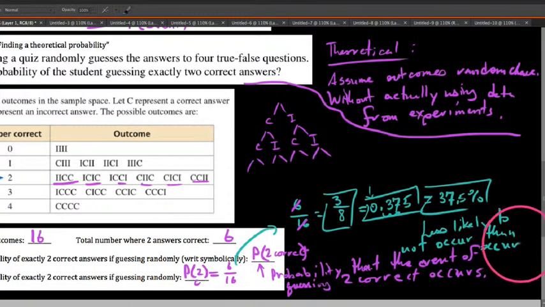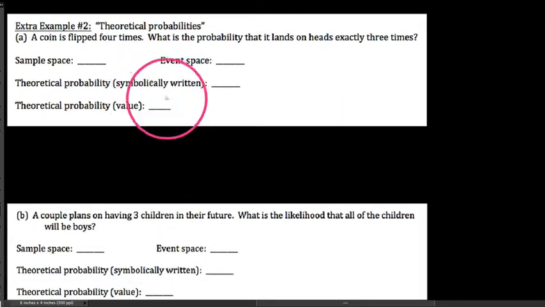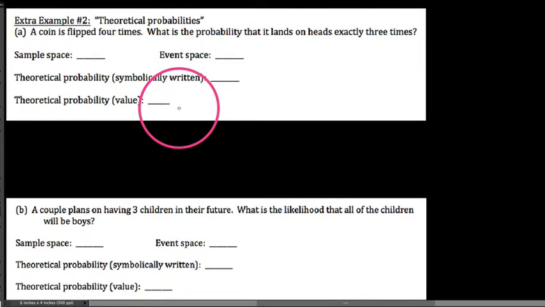Okay? So what I want you to do now is give this a shot, these theoretical probabilities here, these next two thought experiments, and see what you get. So read through this first one here. A coin is flipped 4 times. What's the probability that it lands on heads exactly 3 times? So go ahead and give this a shot. What do you get?